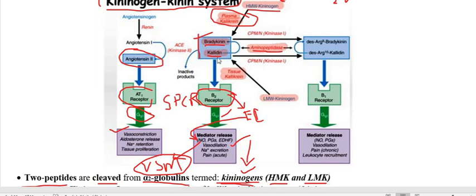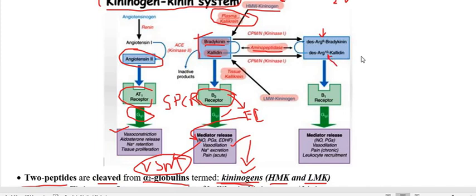Similarly, kallidin also gets converted into des-arginine in the presence of kininase 1, which we also call CPM or CPN. However, the metabolites of bradykinin and kallidin differ only in the position of the amino acid arginine, that is at position 9 and at position 10.